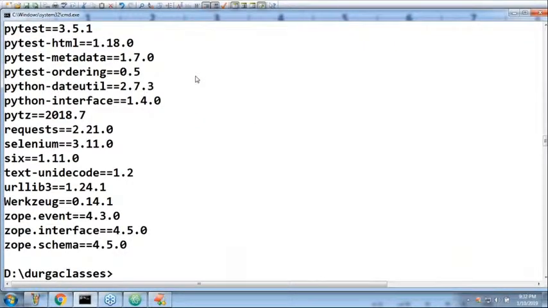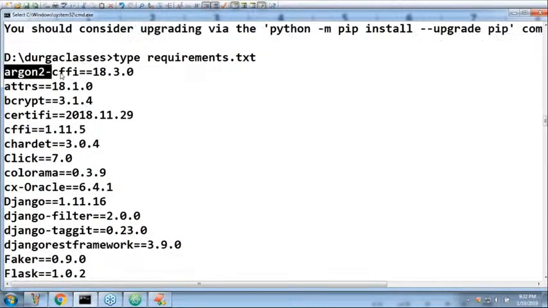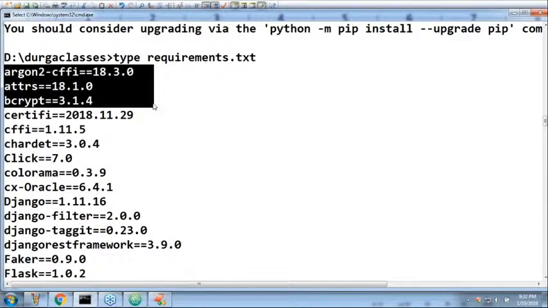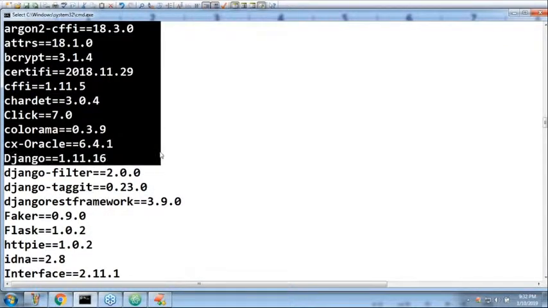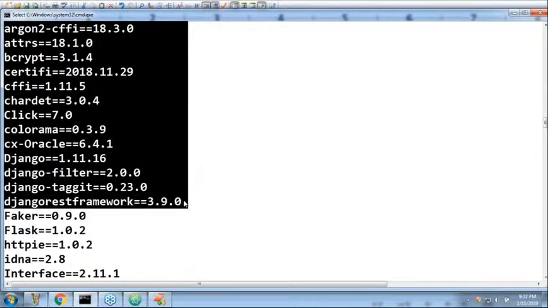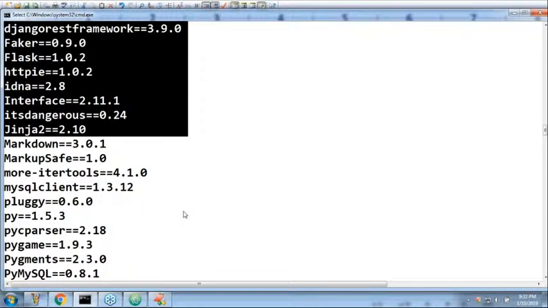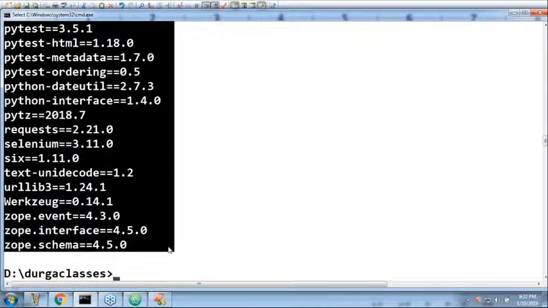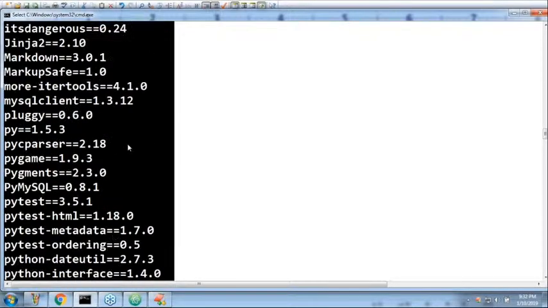These are the various things I have: argon, used somewhere in our Django authentication, bcrypt, certifi, Django 1.11.16, django-filter, Django rest framework 3.9 version, Faker module. Everything currently in my system I saved to requirements.txt.